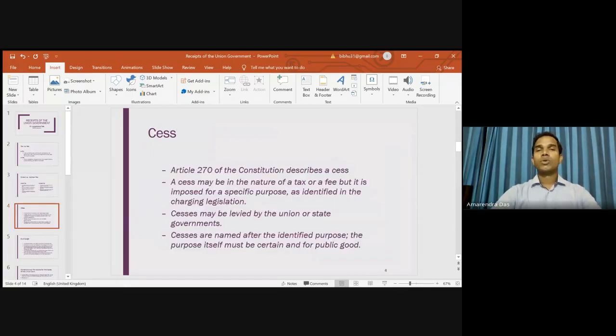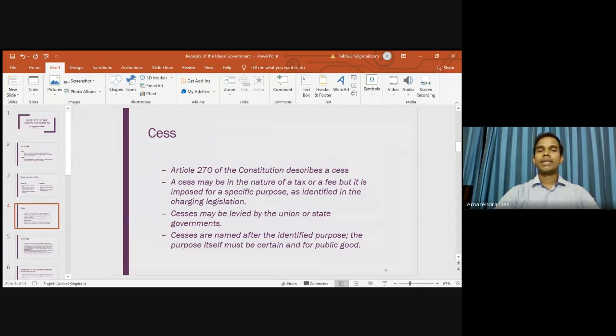Now we should know what is a cess, because very often we hear the word cess and surcharge. The provision for cess is described in Article 270 of the Indian Constitution. Cess may be in the nature of a tax or a fee, but it is imposed for a specific purpose as identified in the charging legislation.